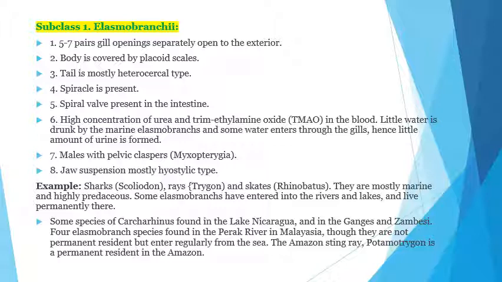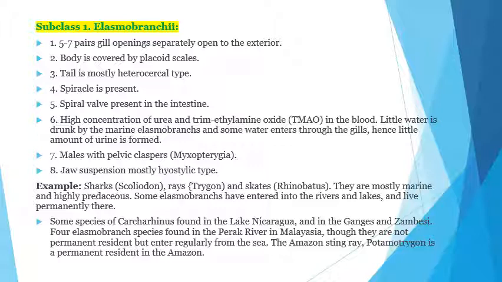Little water is drunk by the marine Elasmobranchii and some water enters through the gill. Hence, little amount of urine is formed. Males with the pelvic claspers and jaw suspension mostly hyostylic type. These are the general characters of the Elasmobranchii. The examples of these Elasmobranchii are the sharks, rays and skates.